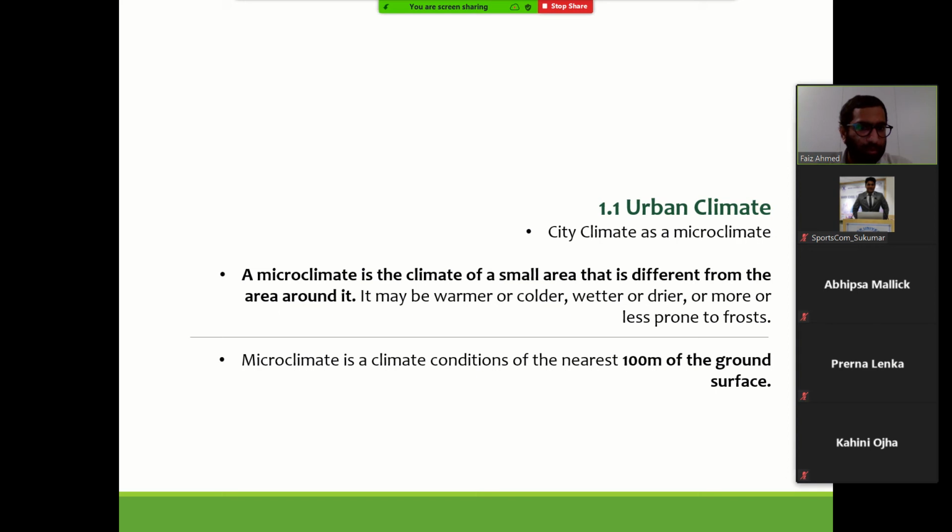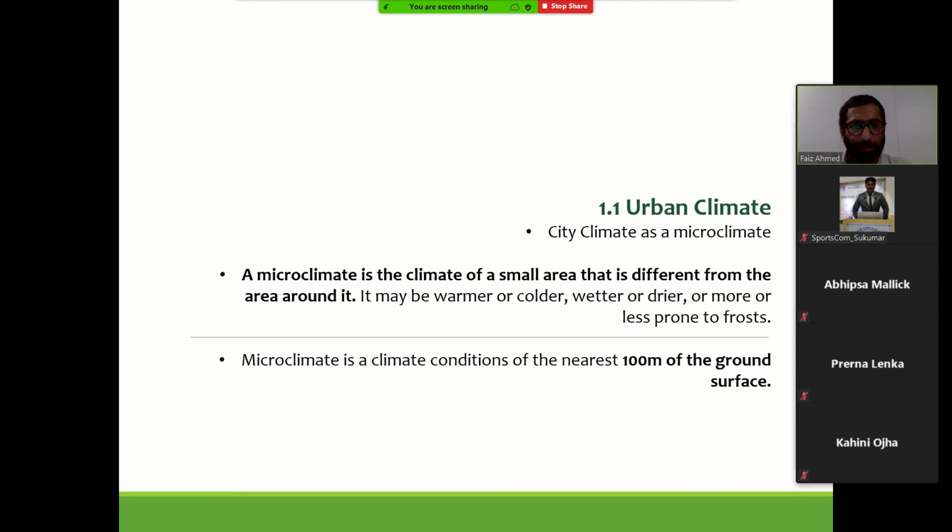Okay, so city climate, there are different scales of climate that we can understand. So when we talk about urban climate or the city climate, we are talking about a microclimate that prevails within a specific area.